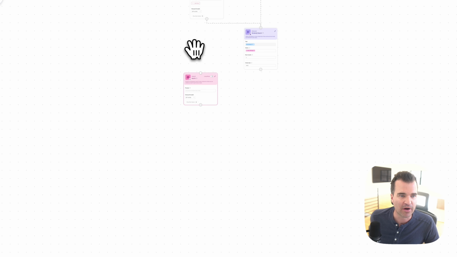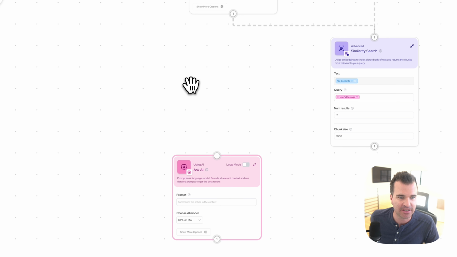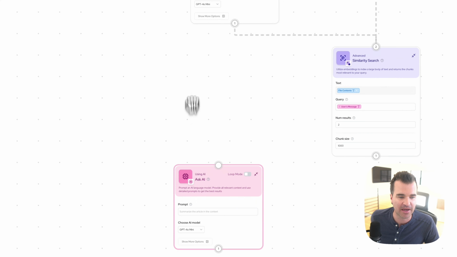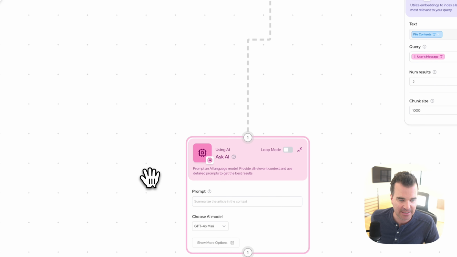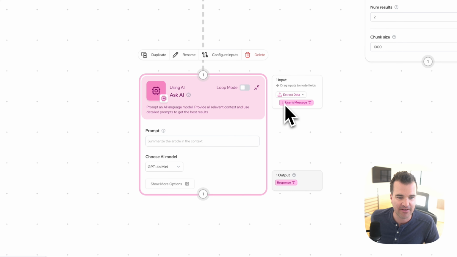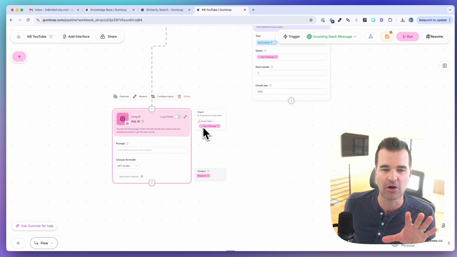So what I want to drag first is the user's message from extract data. So this is the actual question that we're going to ask in Slack. All right, so I can see I have this pulled up here, and this is going to be our prompt.